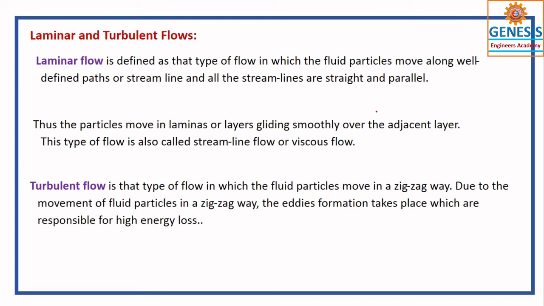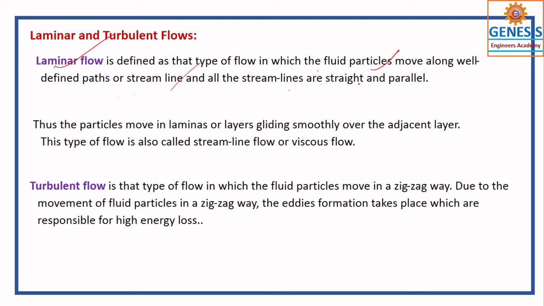Next, laminar flow and turbulent flow. These flows are mainly differentiated using Reynolds number in case of pipes, channels, and so on. So what is laminar flow? Physically I can explain that in a laminar flow the fluid particles move along well-defined paths, or streamlines.